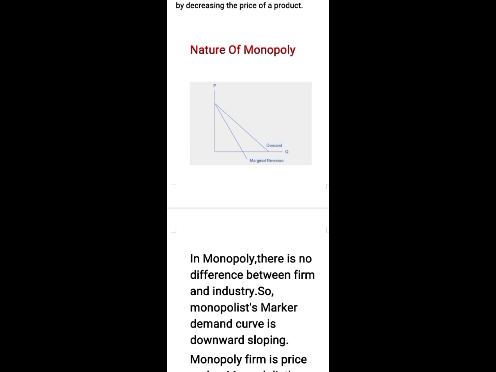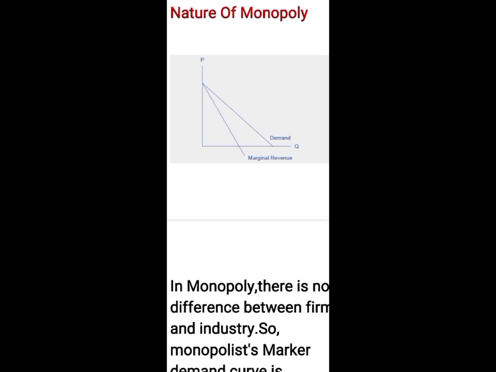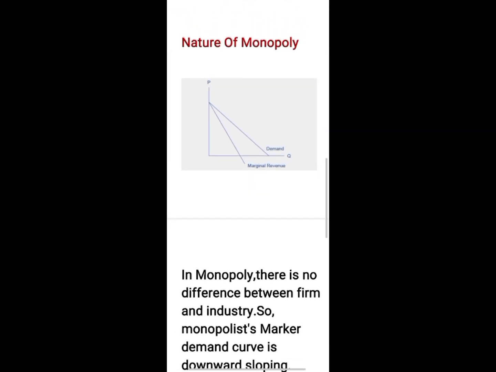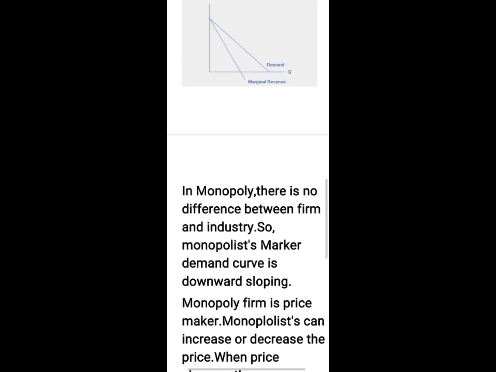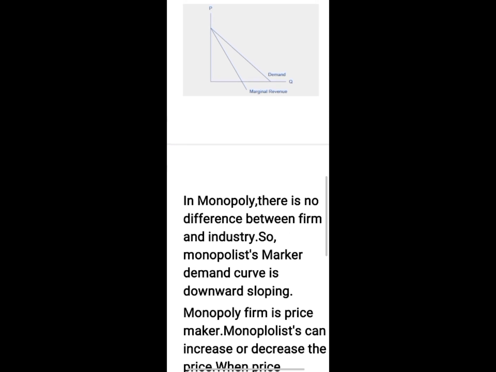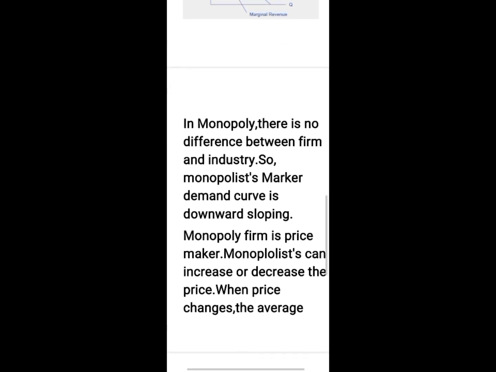When price changes, the marginal revenue and average revenue also change. This curve shows that the demand curve of monopoly and the marginal revenue curve are downward sloping. When price changes, marginal revenue and average revenue change, but marginal revenue changes by more than average revenue. So the marginal revenue curve is steeper than the average revenue curve, and the average revenue curve is above the marginal revenue curve.